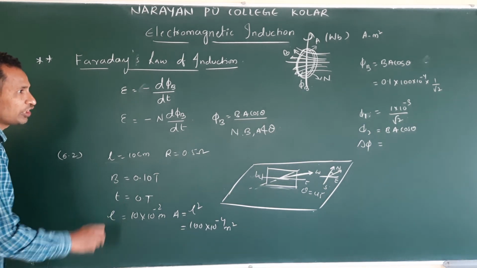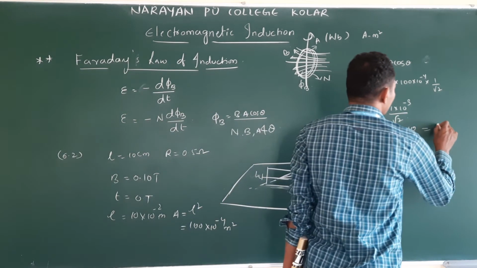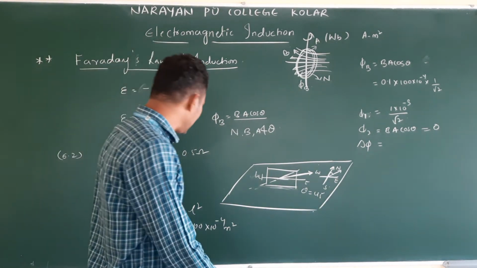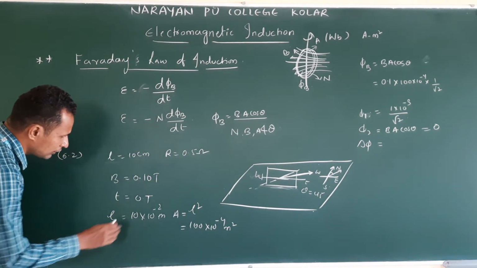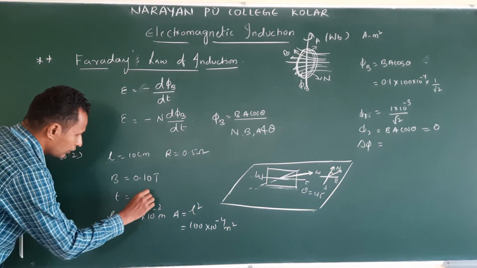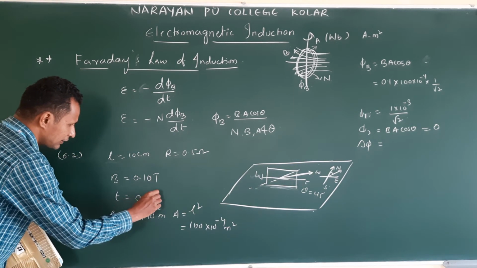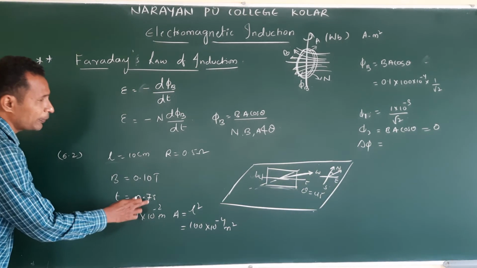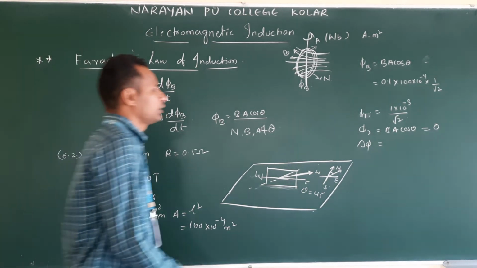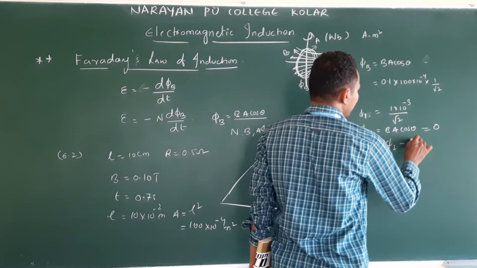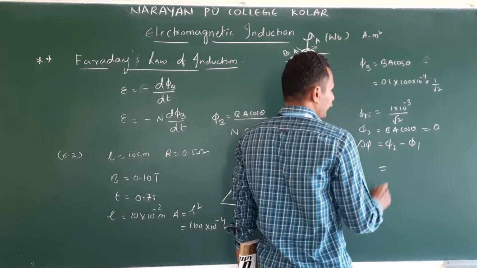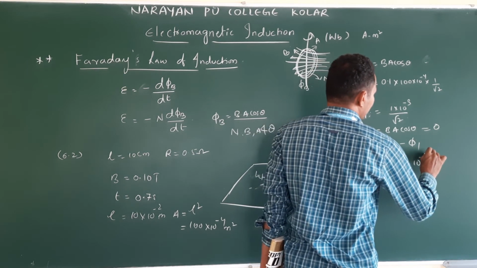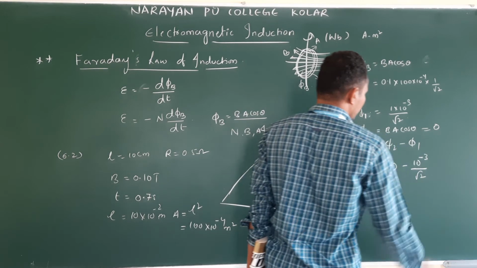Field becomes 0. Clear? Initially field is there, in 0.7 seconds, what happened? Field will become 0. Then delta phi is phi 2 minus phi 1. Phi 2 is 0, minus phi 1 is what? 10 power minus 3 by root 2.